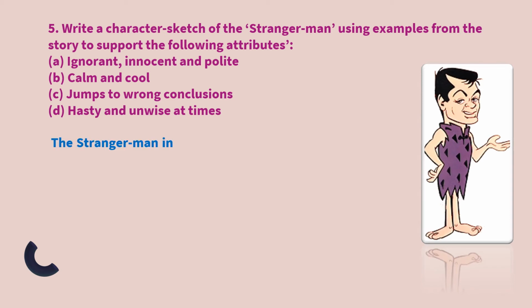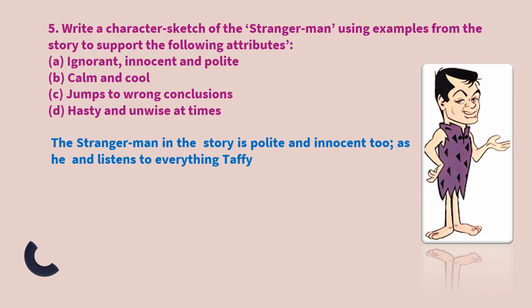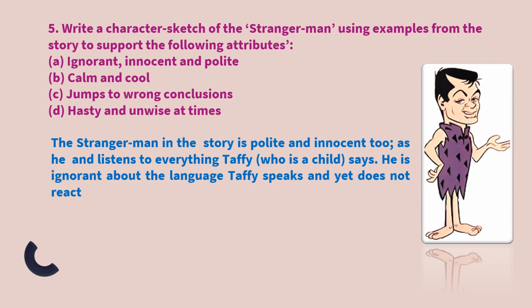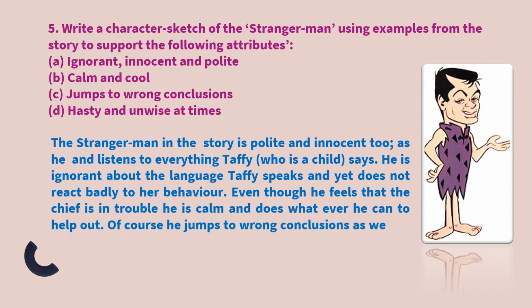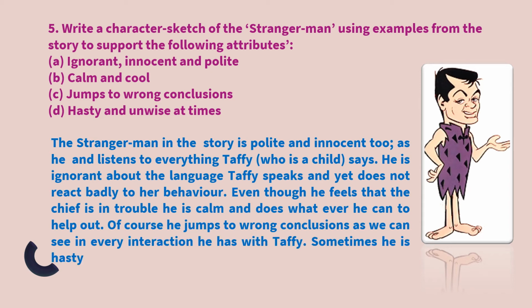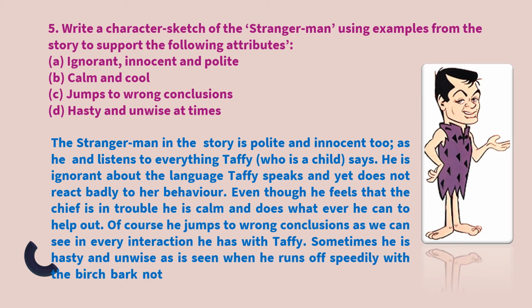The stranger man in the story is polite and innocent too, as he listens to everything Taffy, who is a child, says. He is ignorant about the language Taffy speaks and yet does not react badly to her behavior. Even though he feels that the chief is in trouble, he is calm and does whatever he can to help out. Of course, he jumps to the wrong conclusions, as we can see in every interaction he has with Taffy. Sometimes he is hasty and unwise, as is seen when he speedily runs off with the birch bark, not knowing exactly where he was going or what exactly he had to do.